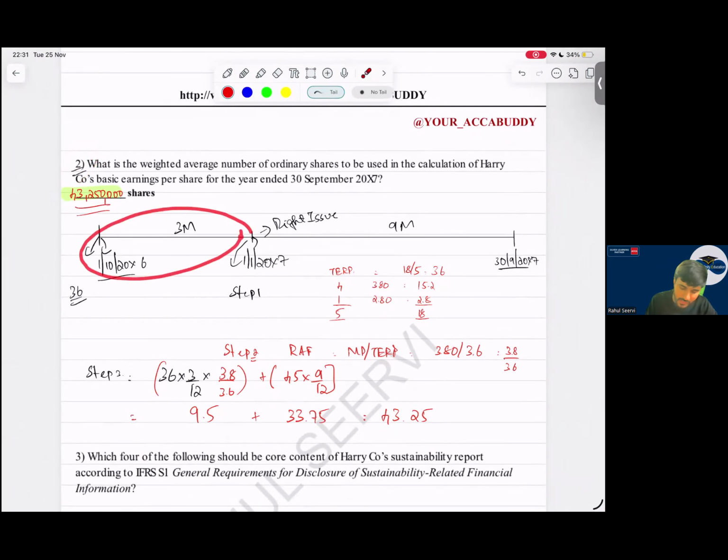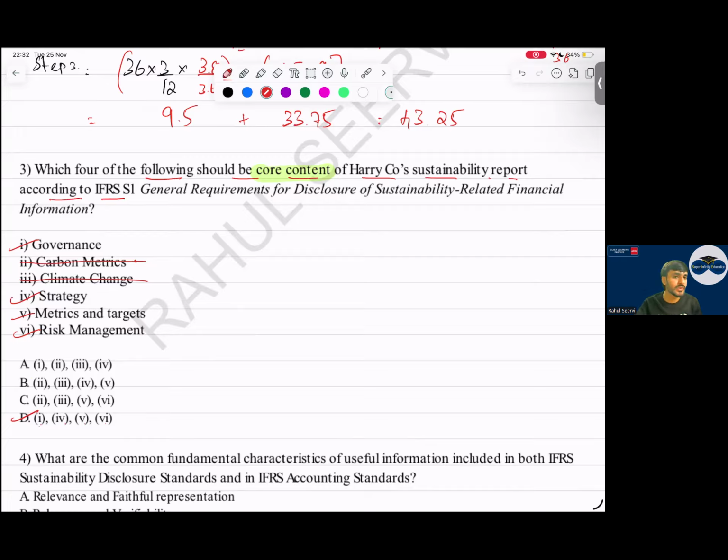So the option is what? A, 1, 4, 5, and 6. D is the right option. A very easy, straightforward question. In the class, if you remember, we had done the same question, it was the same MCQ also.